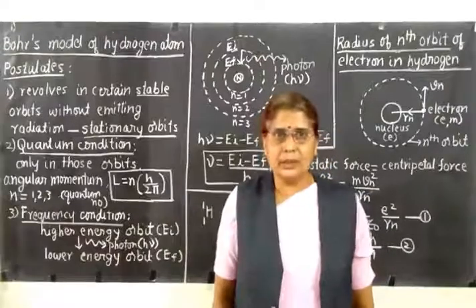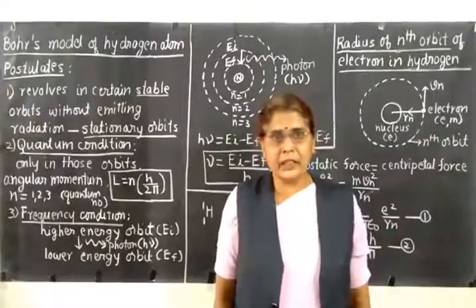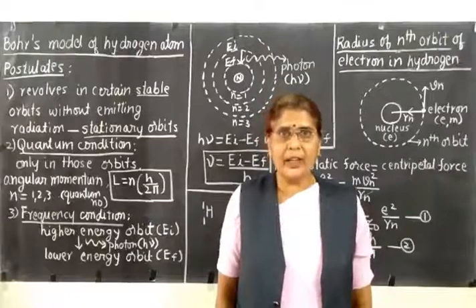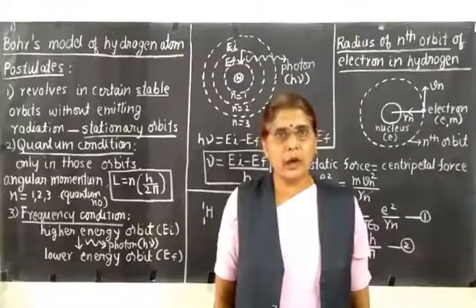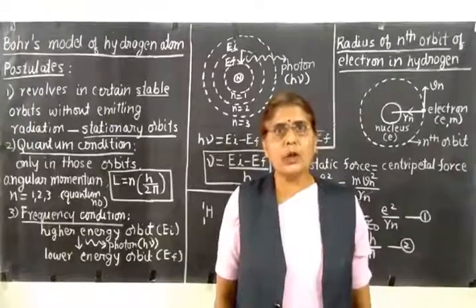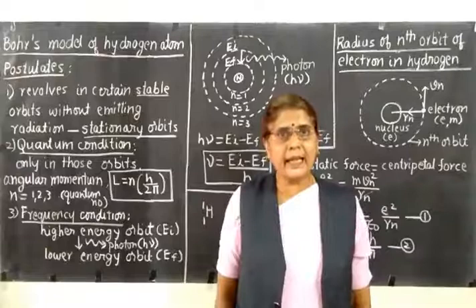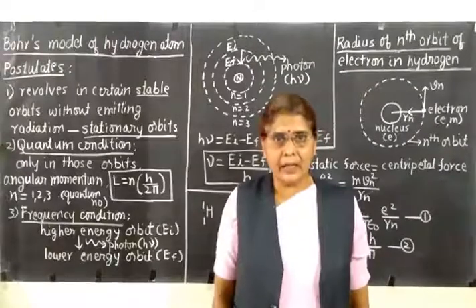Good morning, students. In the previous session, we had learned about Rutherford's atomic model. We had seen that this model has got two drawbacks. It could not explain the stability of atom. It could not explain the line spectrum emitted by atom.